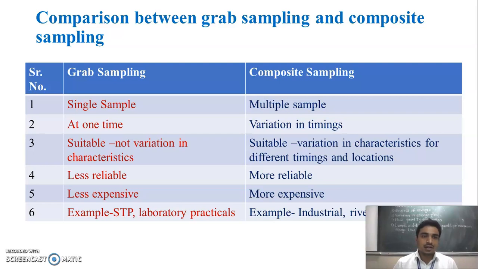Then the example of grab sampling: whenever we are collecting the sewage sample or wastewater sample from the sewage treatment plant, or for laboratory practical purposes, that is the example of grab sampling. The example of composite sampling is whenever we are doing industrial wastewater characterization, or river water and wastewater analysis. At that time we use composite sampling. So this is the comparison between grab sampling and composite sampling.